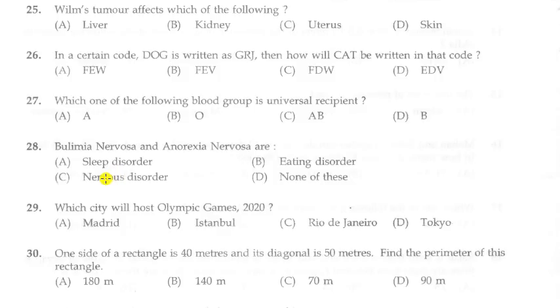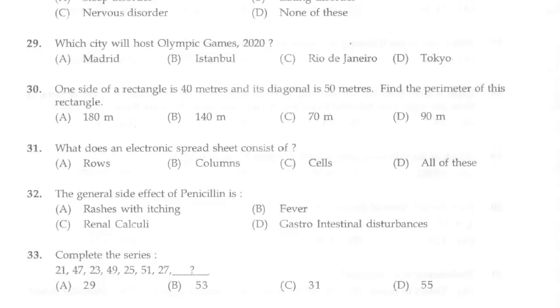Next question. Bulimia nervosa and anorexia nervosa are: A. Sleep disorder, B. Eating disorder, C. Nervous disorder, D. None of this. Answer is B, eating disorder. Bulimia nervosa and anorexia nervosa are eating disorders.